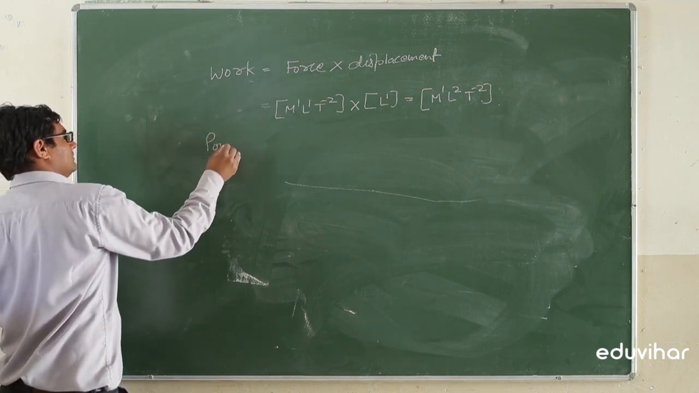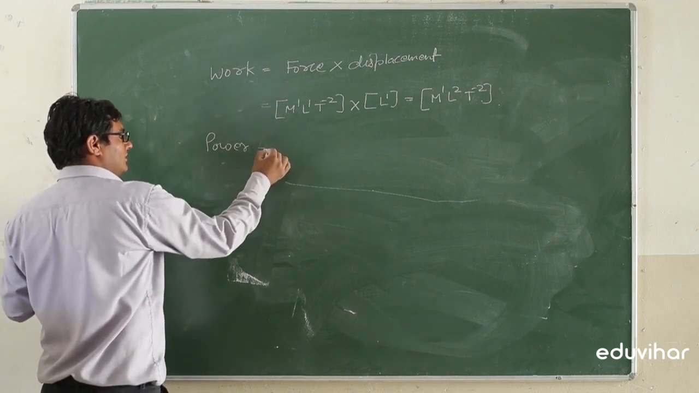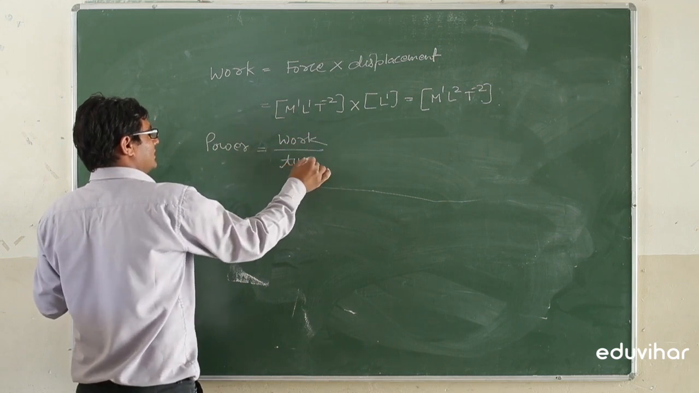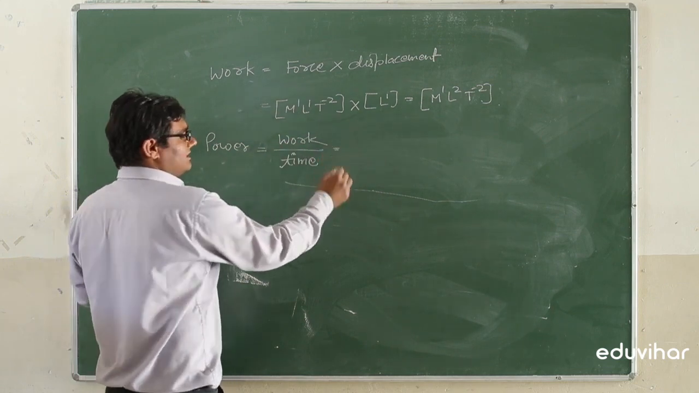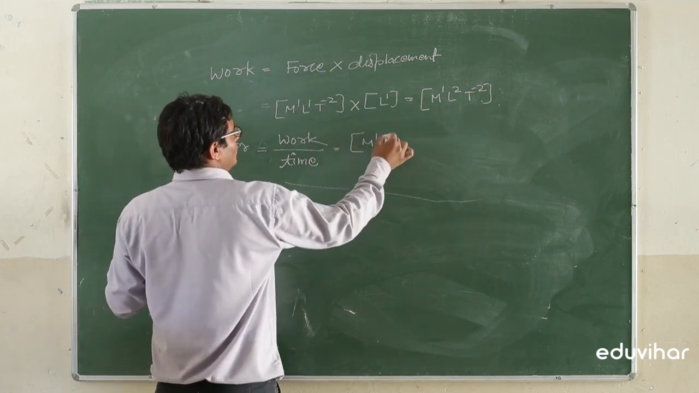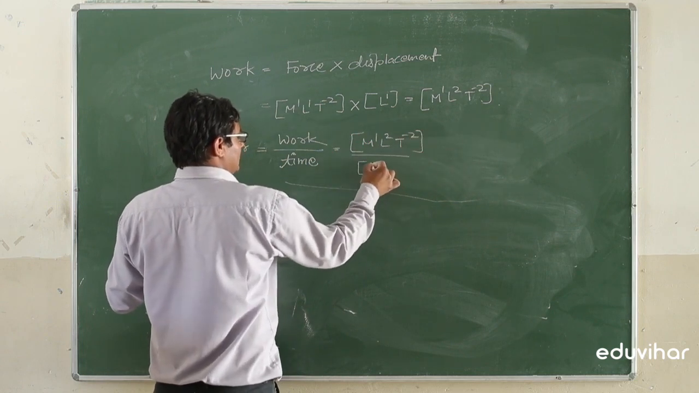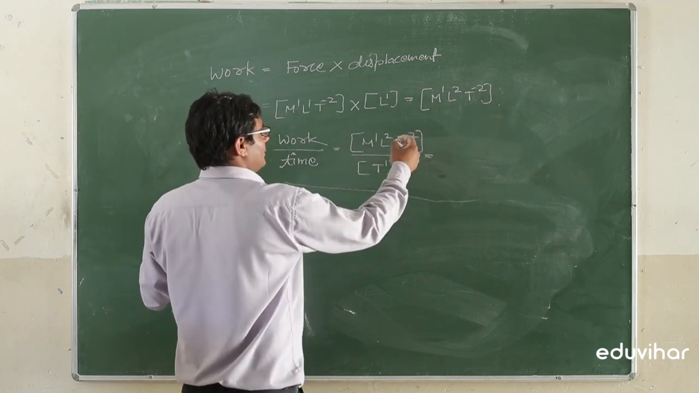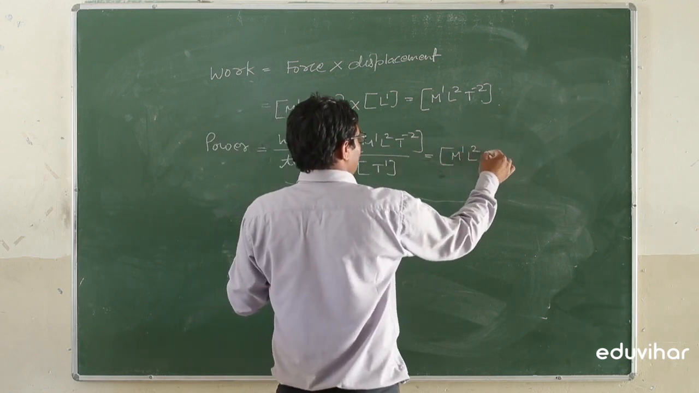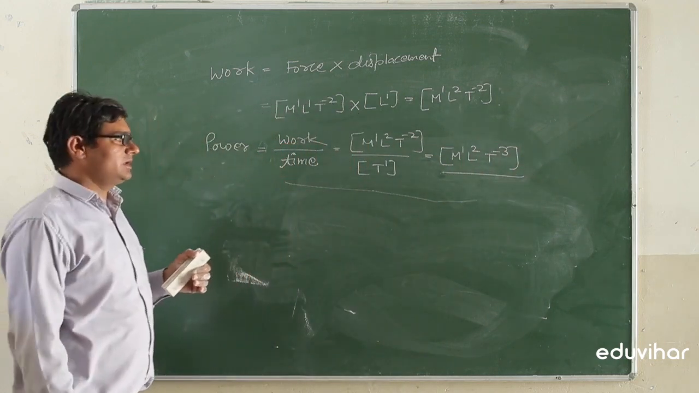Next is power. Power is equal to work divided by time. Work has the dimension M1 L2 T minus 2, divided by time T1. So it can be calculated as M1 L2 T minus 3.